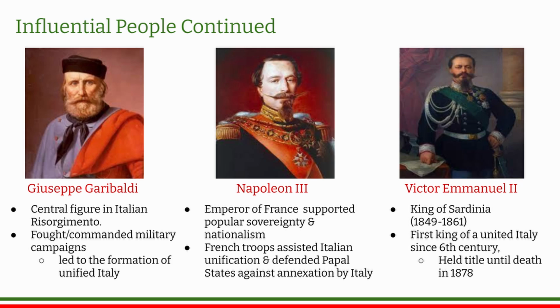Giuseppe Garibaldi was a central figure in the Italian Risorgimento. He personally fought in and commanded many military campaigns that led to the formation of a unified Italy. Napoleon III was the Emperor of France who supported popular sovereignty and nationalism. French troops assisted Italian unification and defended the Papal States against annexation by Italy. Victor Emmanuel II was the King of Sardinia from 1849 to 1861. He assumed the title of king and became the first king of unified Italy since the 6th century. He held this title until his death in 1878.